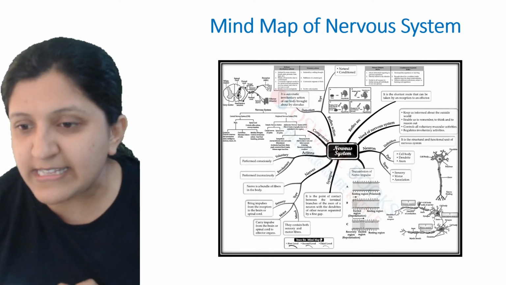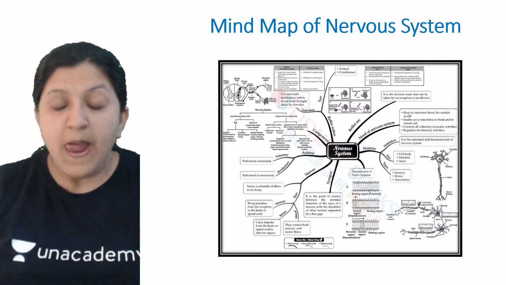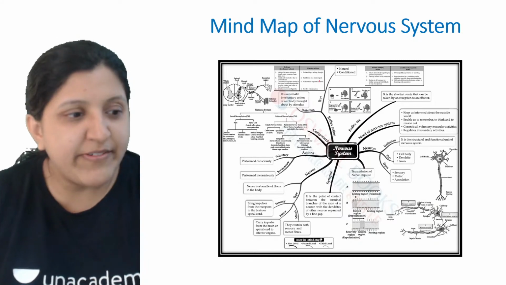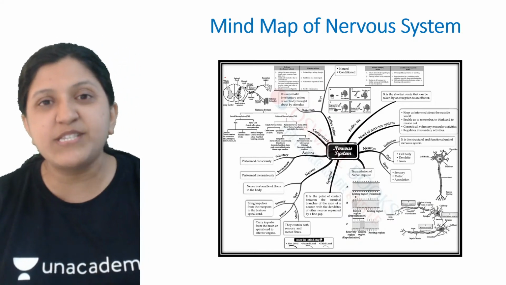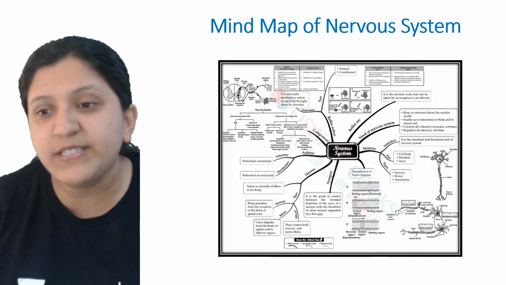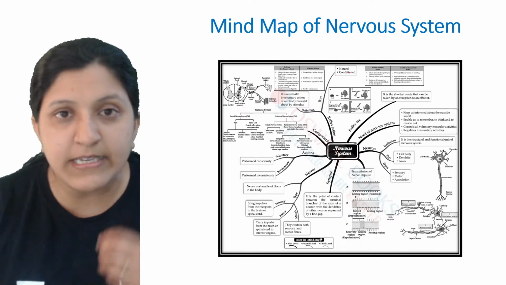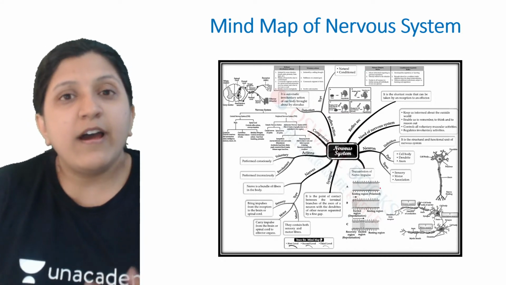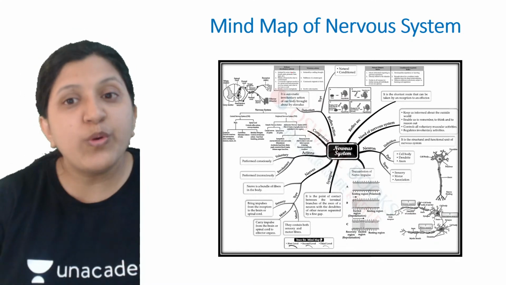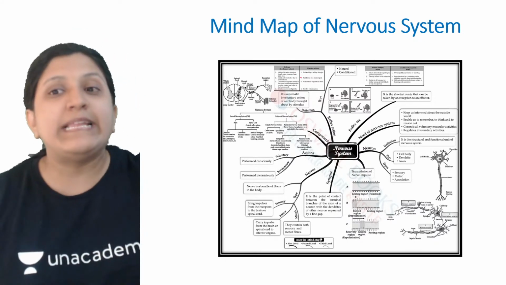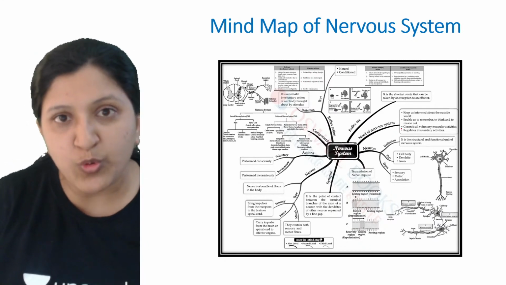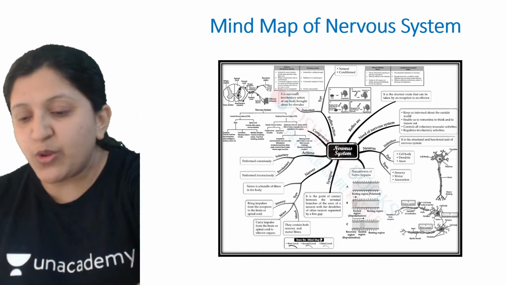So for that, let's have a look at the different associated parts of the brain and the spinal cord. Mainly we will be studying the central nervous system, the peripheral nervous system, and how the signal transmission occurs, so you will be studying everything in short. It is like a last minute revision when you are preparing for your exam. You can refer to the mind map, and anything that you feel you might be forgetting, you can easily remember through this one. Okay, so let's have a look at this one.